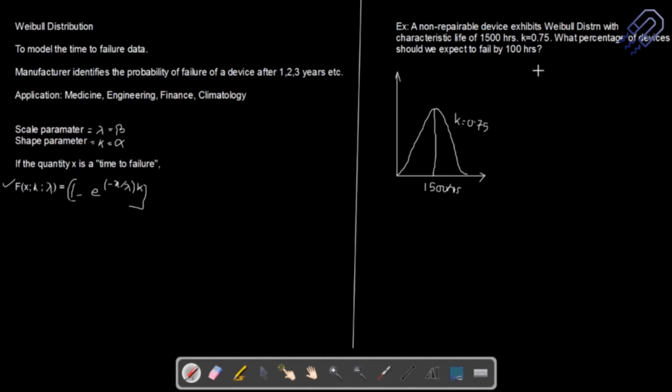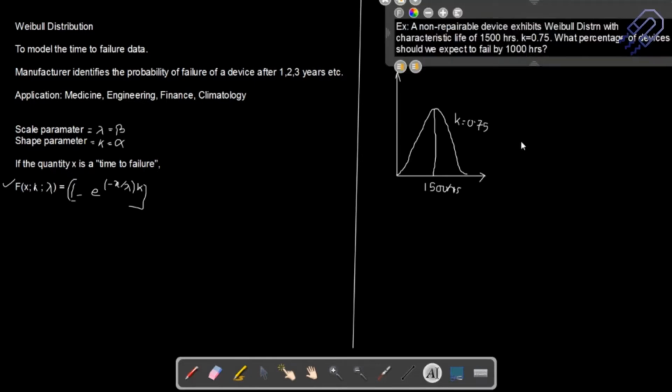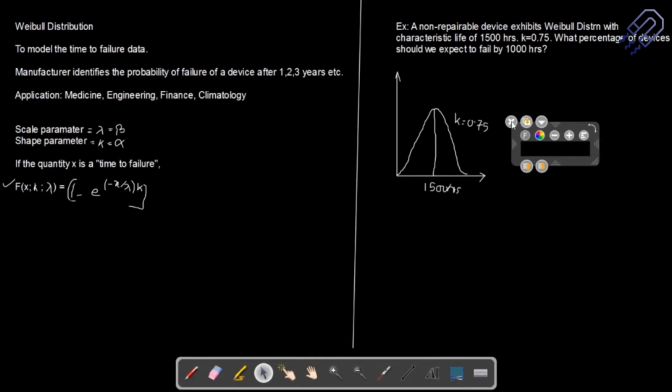So what percentage of devices should we expect to fail by 100 hours? I think it's 1000 hours, because 1500 hours is the lifetime. So there is a good chance that some of these devices might also fail by 1000 hours. It is the characteristic life, that means we are talking about an average life of all the devices combined. So what we do here is we consider this x as 1000.